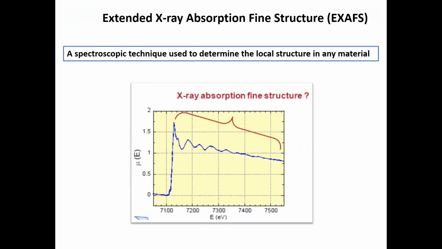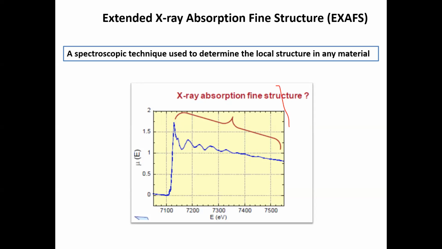So basically, the extended X-ray absorption fine structure, EXAFS, is a spectroscopic technique, but we determine the atomic arrangement. It looks slightly strange, because spectroscopy normally deals with energy levels. But we finally get structural information by using the X-ray absorption technique.